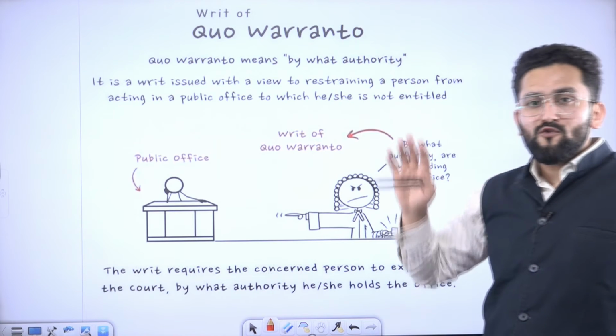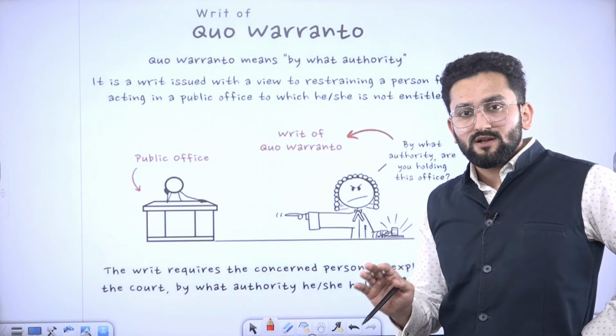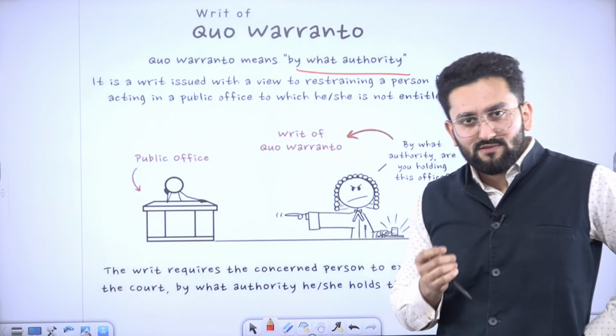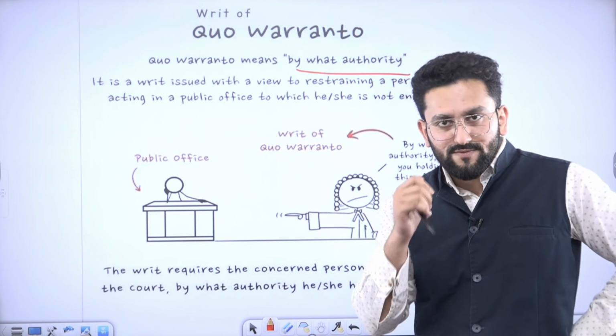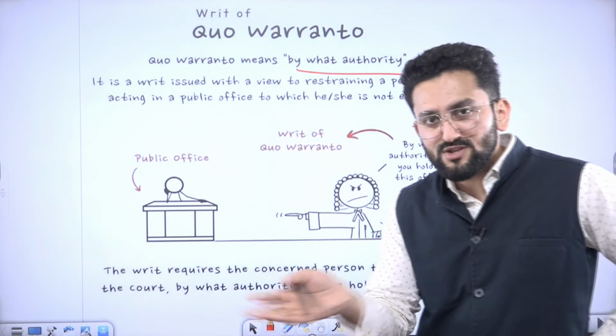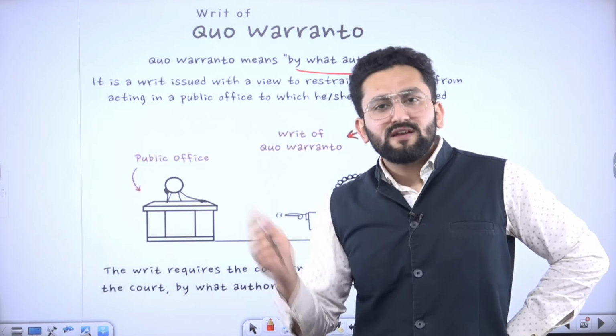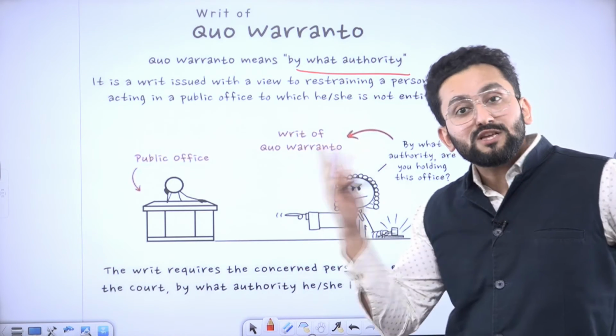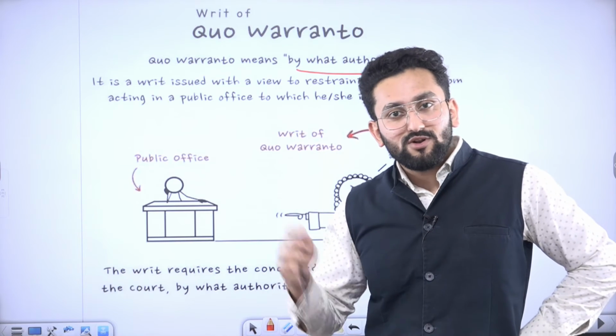Now, writ of quo warranto, the last writ. Quo warranto means by what authority you are on this position. Take the example of Rohit. In the first example, we said Rohit was arrested. Now the days of Rohit have changed, right? Now Rohit got appointed as a civil servant. He cleared UPSC and he is appointed as a civil servant.